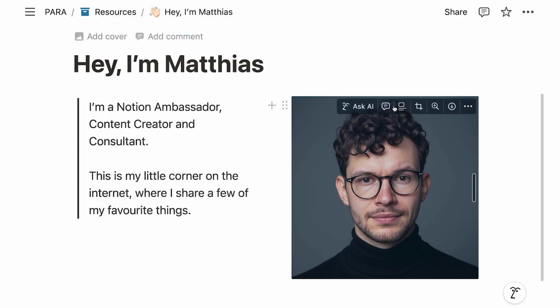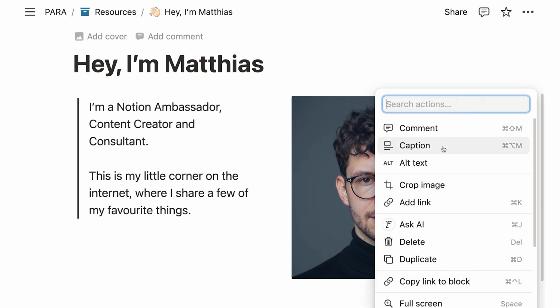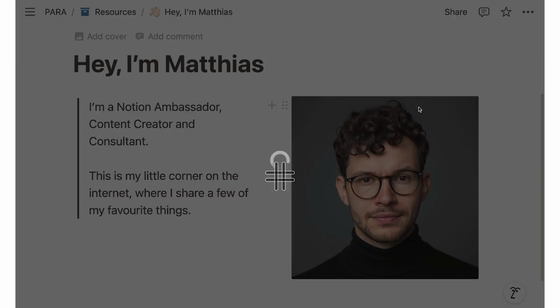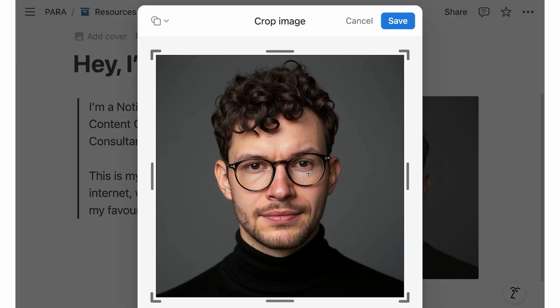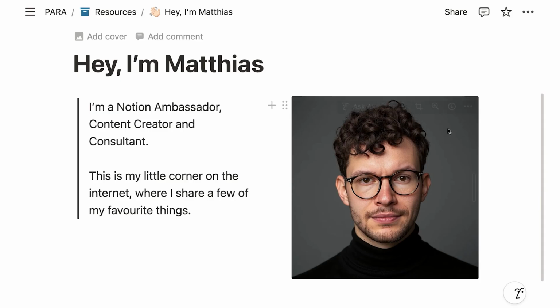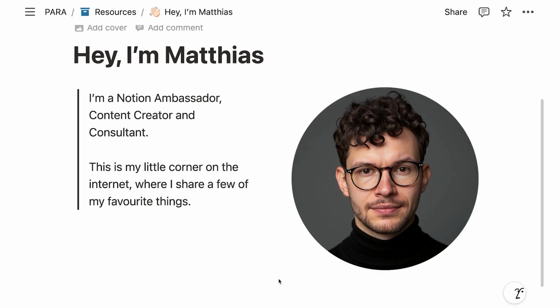So the 6 dots don't give me the options, but if I click here or if I hover over it, you see one of the options is crop image. I should also be able to click on here and see crop image there. Now, if I click on that, I can then, oops, let's click out of it and again on it. I can then say, well, actually, I would like this to be rounded. So up here under the shapes, let's pick a circle and now save. And now I have my rounded headshot here at the top of the page.